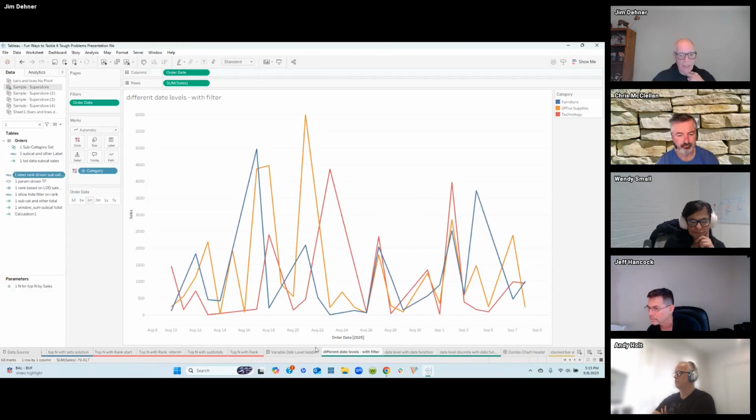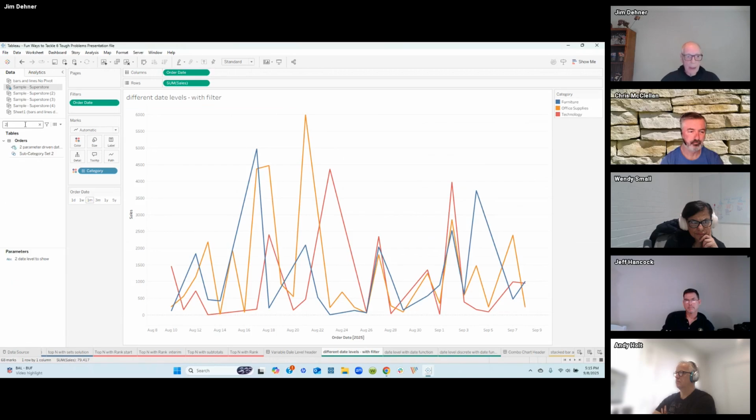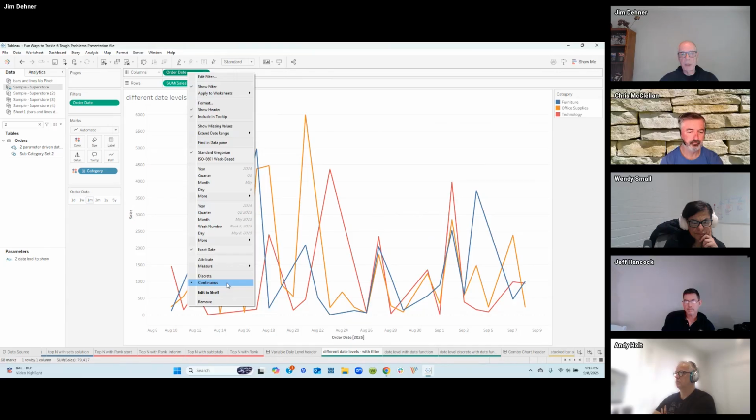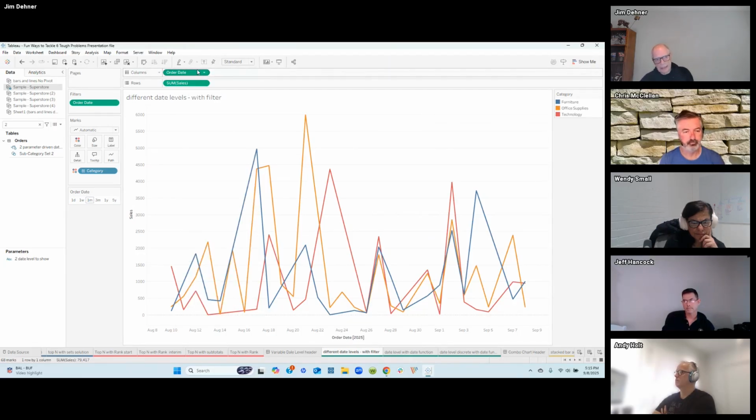And if this works for you, by all means, do this. All I have done here is I've taken my order date, and this order date is a continuous exact date. That's all I've done, I've just put it in as a continuous exact date. Then I applied it as a filter.